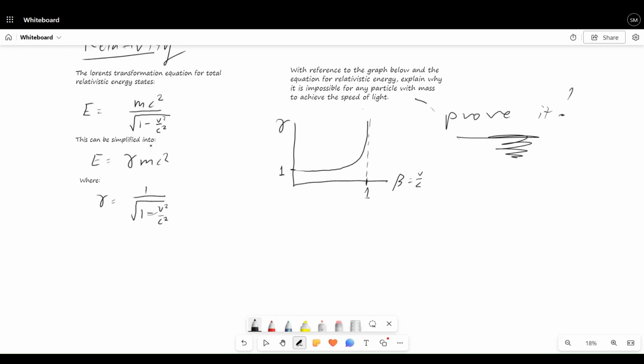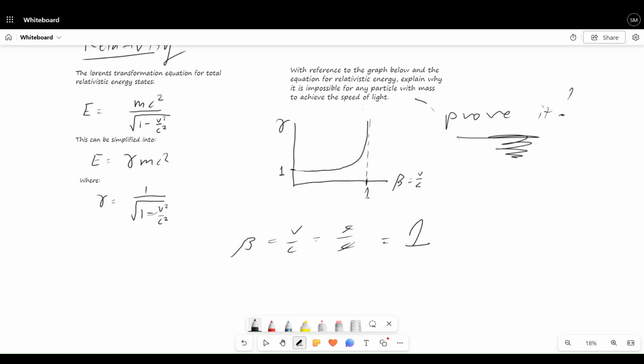Well, we can start with beta here, right? Beta, and beta is equal to velocity over the speed of light, right? So what happens when velocity is the speed of light? Let's see what happens, right? When we have a velocity that's the speed of light. Well, beta, which is v on c, becomes c on c, which becomes 1, right?